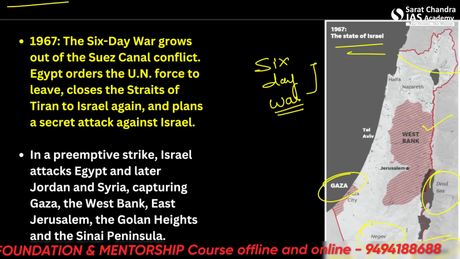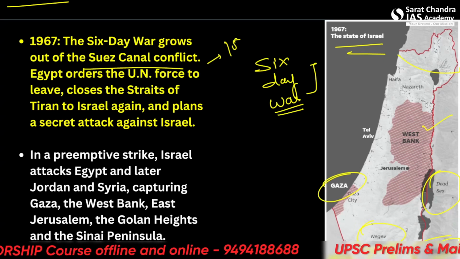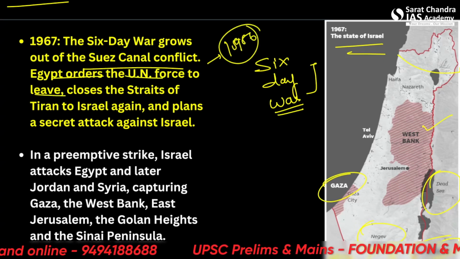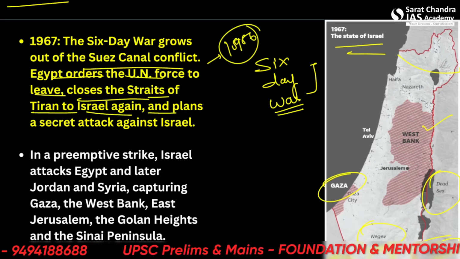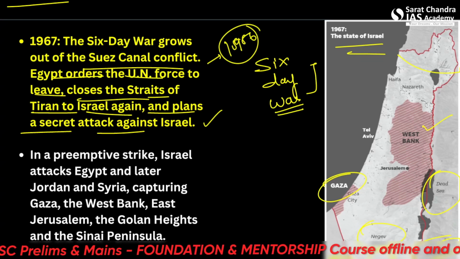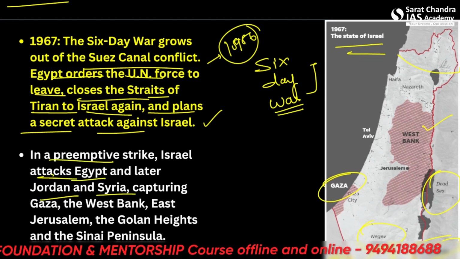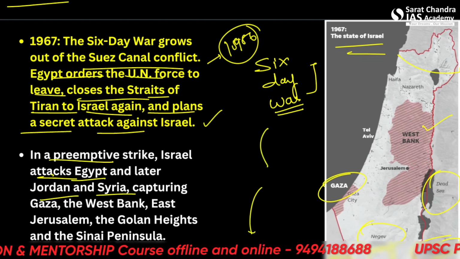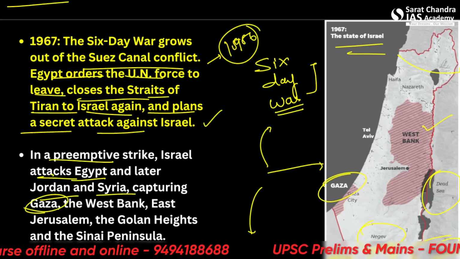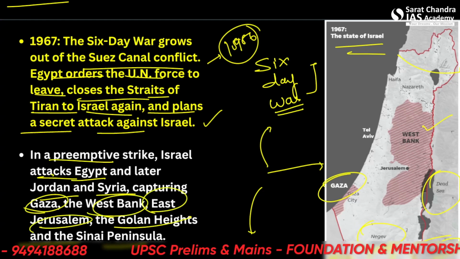What happened was that, out of the Suez Canal conflict ten years earlier in 1955-1956, Egypt ordered the UN forces to leave, closed the Straits of Tiran to Israel again and planned a secret attack against Israel. But Israel was aware of this, and in a preemptive strike, Israel attacked Egypt and later Jordan and Syria. So it did not only attack Egypt, but also Syria as well as Jordan, capturing Gaza, the West Bank, East Jerusalem, the Golan Heights and the Sinai Peninsula. So it basically won everything.